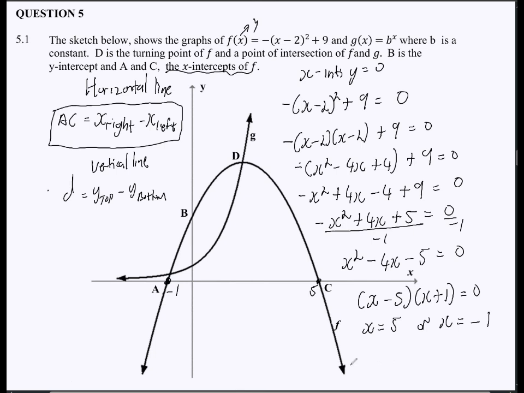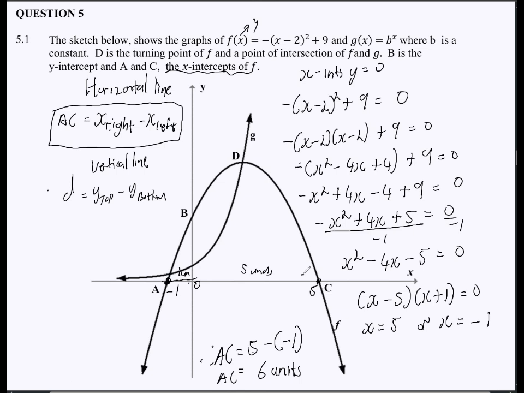So therefore, to find the length of AC, you're simply going to say the x coordinate on the right, 5, minus the x coordinate on the left, which is negative 1. So 5 minus negative 1, that's 5 plus 1, which is going to give you 6 units, right? Which makes sense because if you have 0 here, from here to here, it's only 1 unit. And then from here to here, it's 5 units. So the 1 unit and the 5 units give you 6 units.